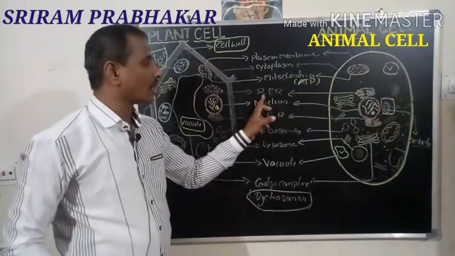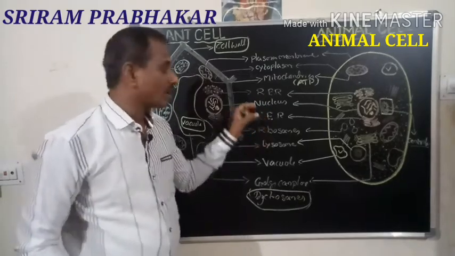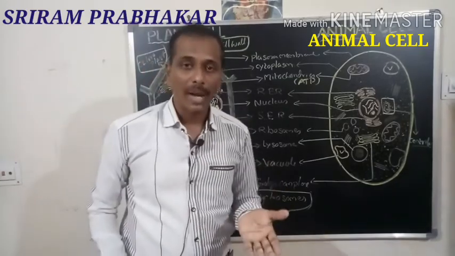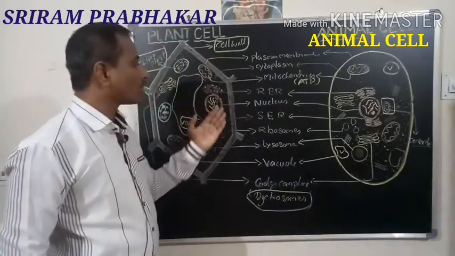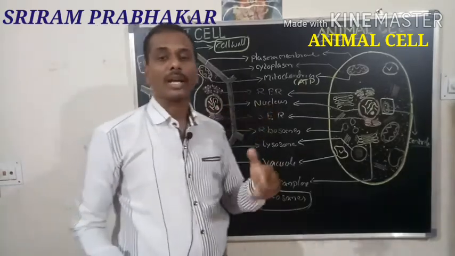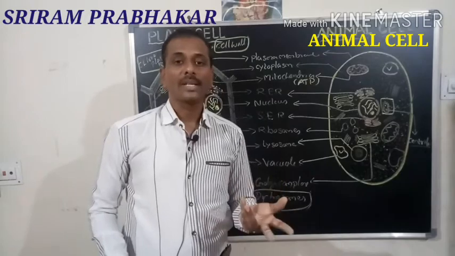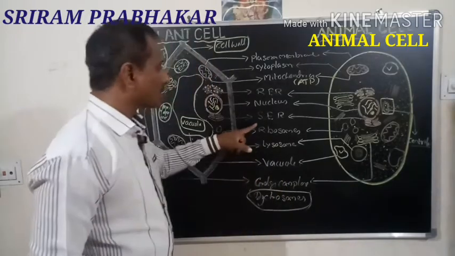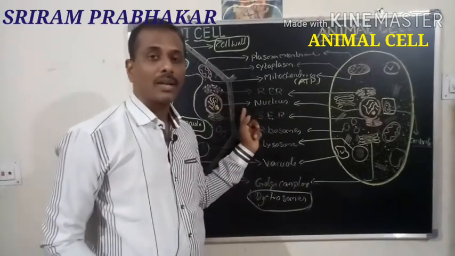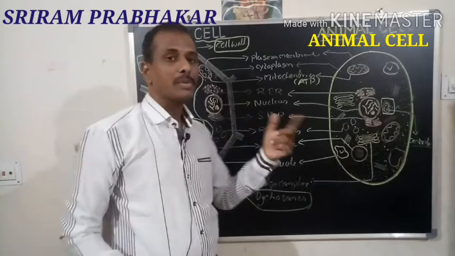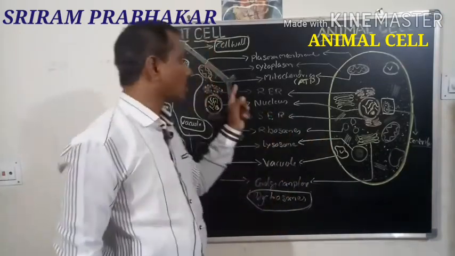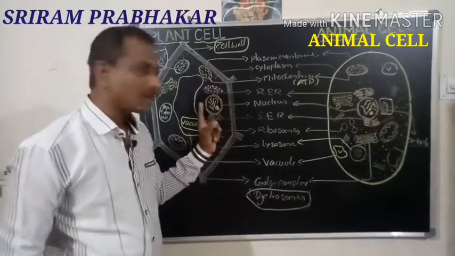So next, another one is the endoplasmic reticulum. The endoplasmic reticulum connects the cytoplasm and the nucleoplasm. The endoplasmic reticulum is of two types, rough and smooth. Both help in the synthesis of proteins and lipids. So next one is the nucleus. The most important part of the cell is the nucleus, which helps in cell division, that means helps in heredity, and also it can control all the functions inside the cell.